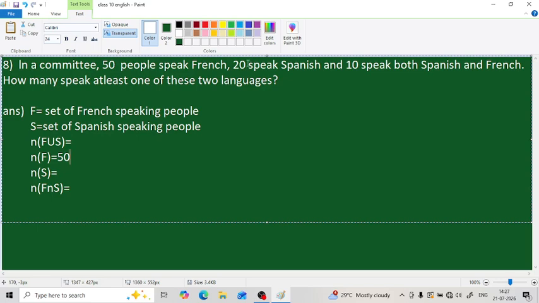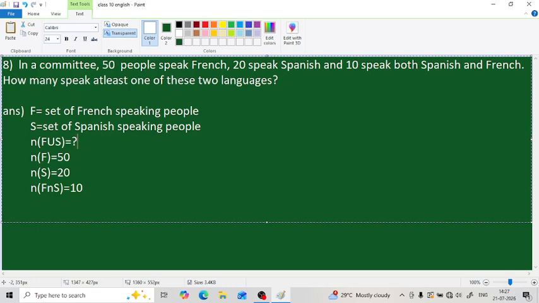And what is given next? 20 people speak Spanish, so n of S is 20. Then 10 people speak both Spanish and French. When it comes to both, we know it is intersection. So n of F intersection S is 10. And here we have to find how many people speak at least one of these languages. At least one language should be spoken by them. If they know two languages, it is not a problem. One language should be known by everybody.